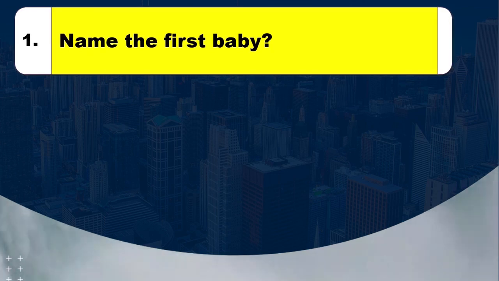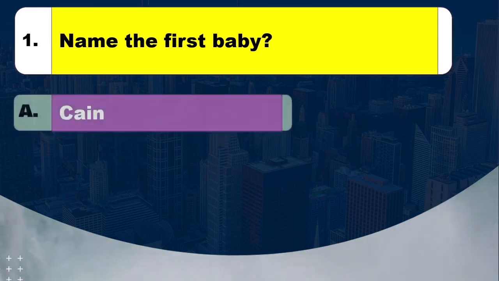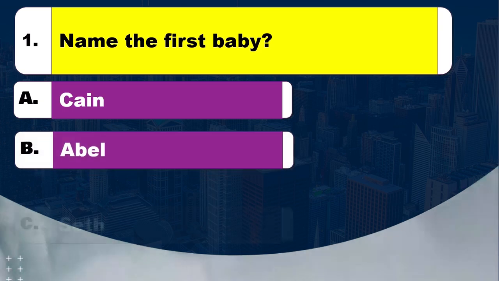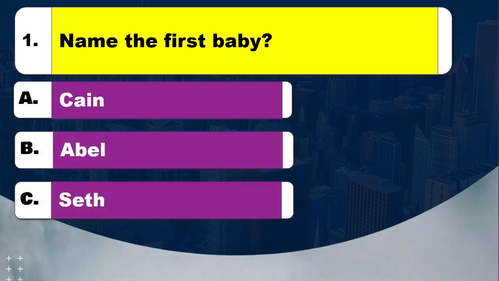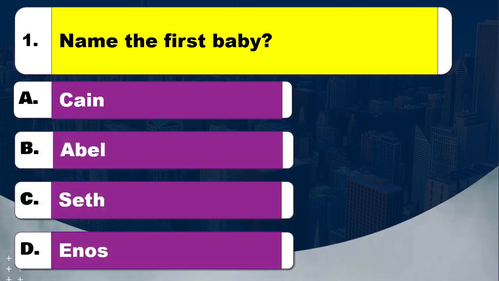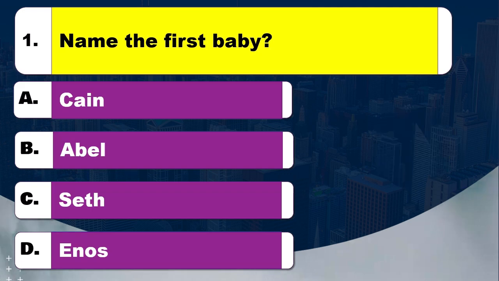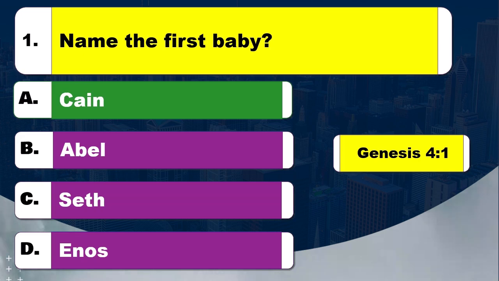Question 1. Name the first baby. Option A, Cain. Option B, Abel. Option C, Seth. Option D, Enos. Time to think. The right answer is option A, Cain. The Bible reference is Genesis, chapter 4 verse 1.